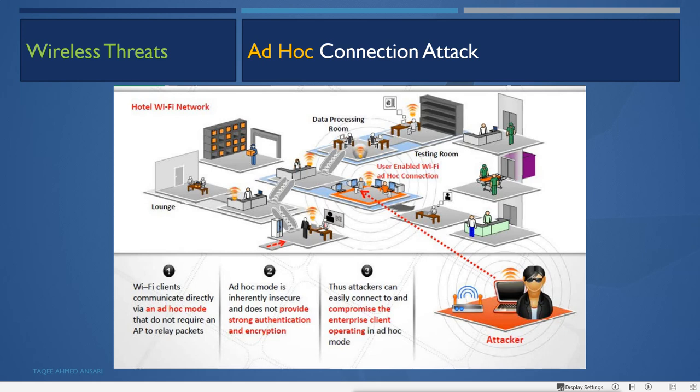So what attacker can do here, attacker can also convert this victim machine by sending the Trojan. It can convert that machine to enable the ad hoc connection also, just like it can convert this machine into an AP. It can also use the ad hoc connection and connect its own device with that victim machine through the ad hoc connection, and then it can sniff the organization data.